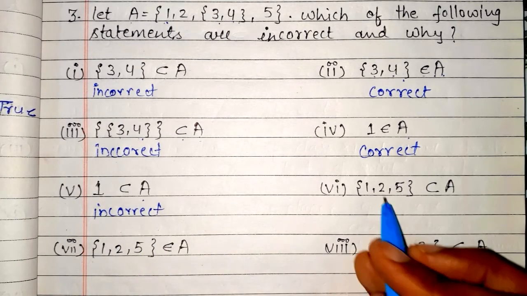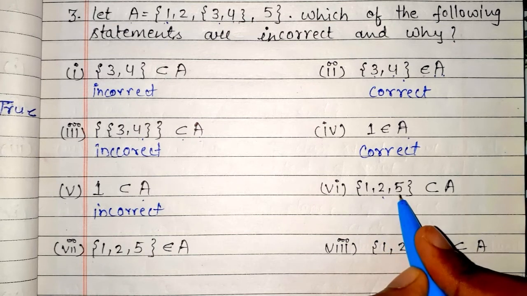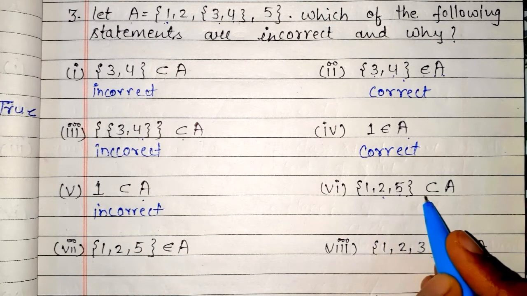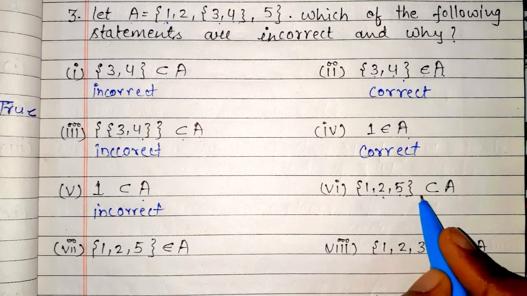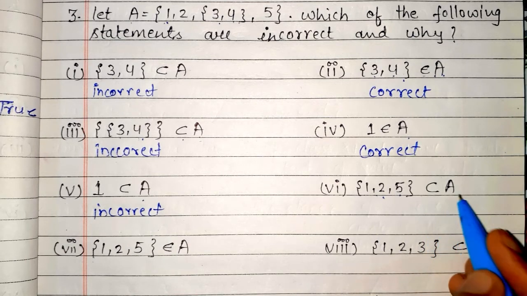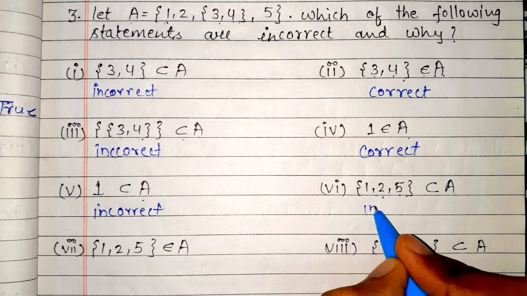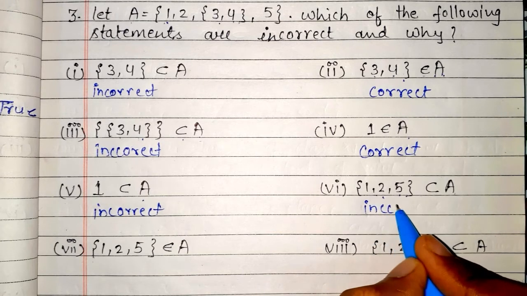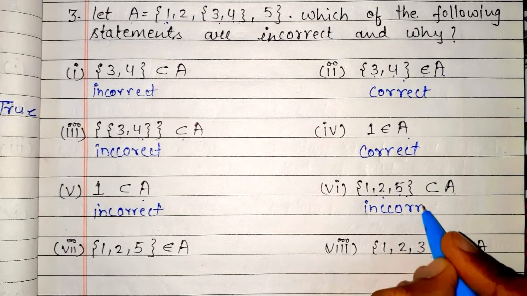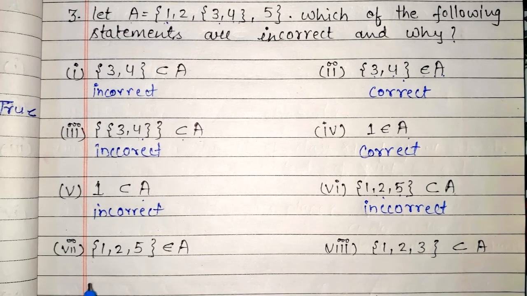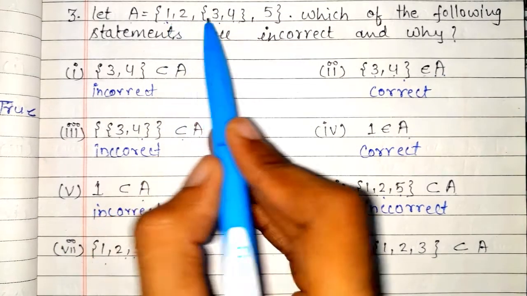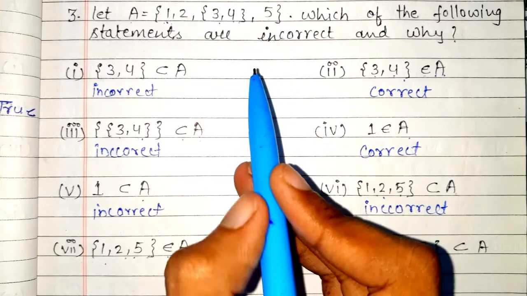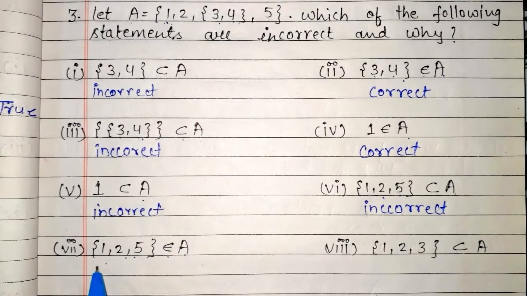Now the sixth question is {1, 2, 5}, which is an element, not a set, so how is this a subset of A? So it is also incorrect. Now the seventh question is 1, 2, 5, which are elements and these belong to A, and now 1, 2, 5 are elements which is true, so this is correct.